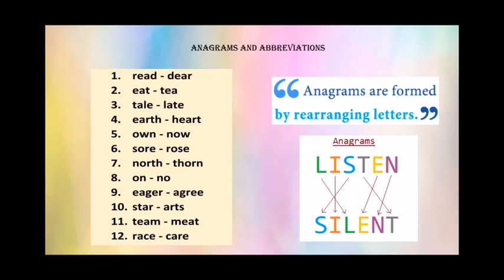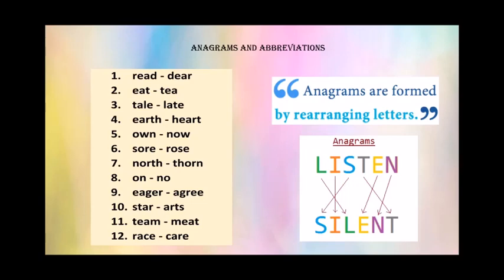So children, let's see what are anagrams. An anagram is a word or a phrase which is formed by changing the order of the letters in another word or phrase. So if we have the word triangle, all the letters from the same word should be used to form another word. For the word triangle, we can make another word like integral. We have to use all the same letters.